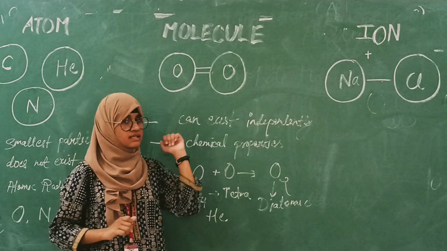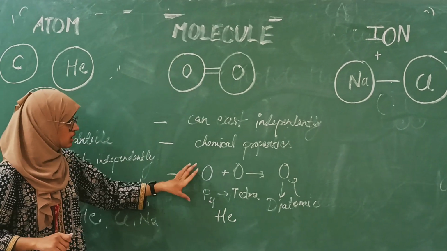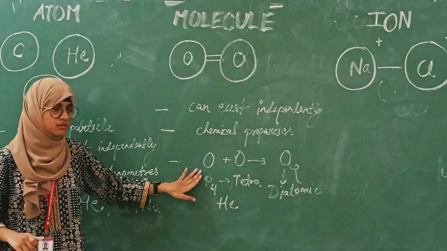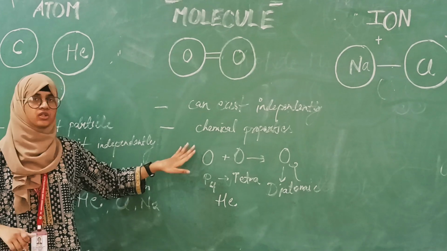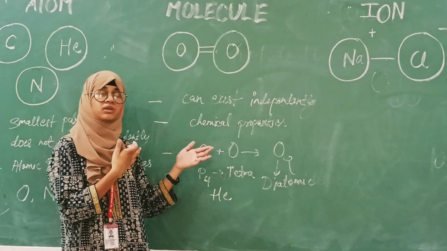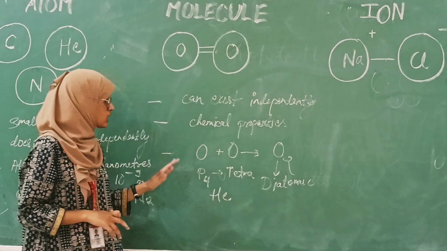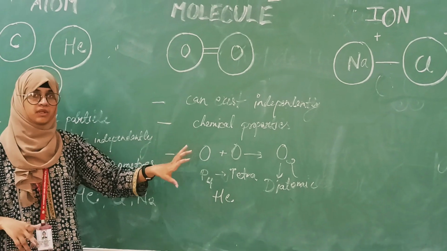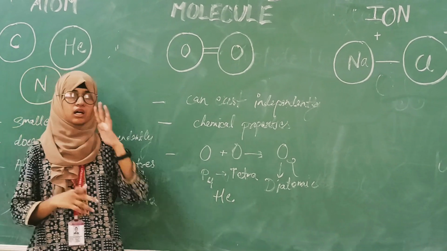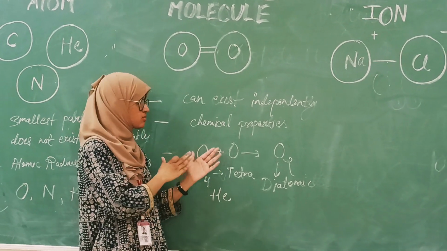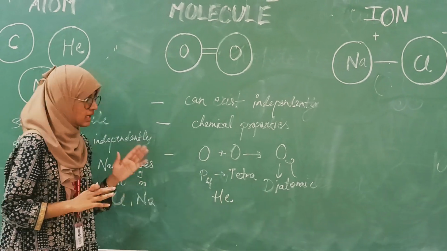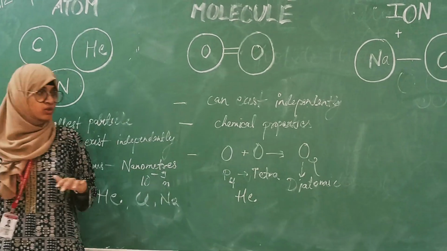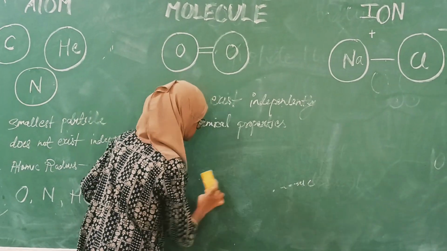Now, some molecules are formed from the same type of atoms, for example oxygen, phosphorus, and hydrogen. They are known as molecules of elements. And some molecules consist of atoms of different elements, and they are known as molecules of compounds.